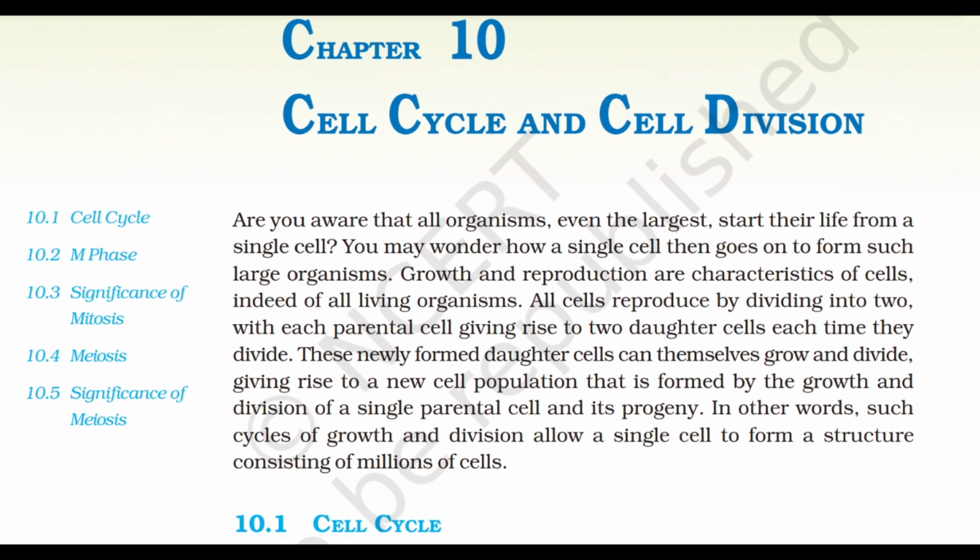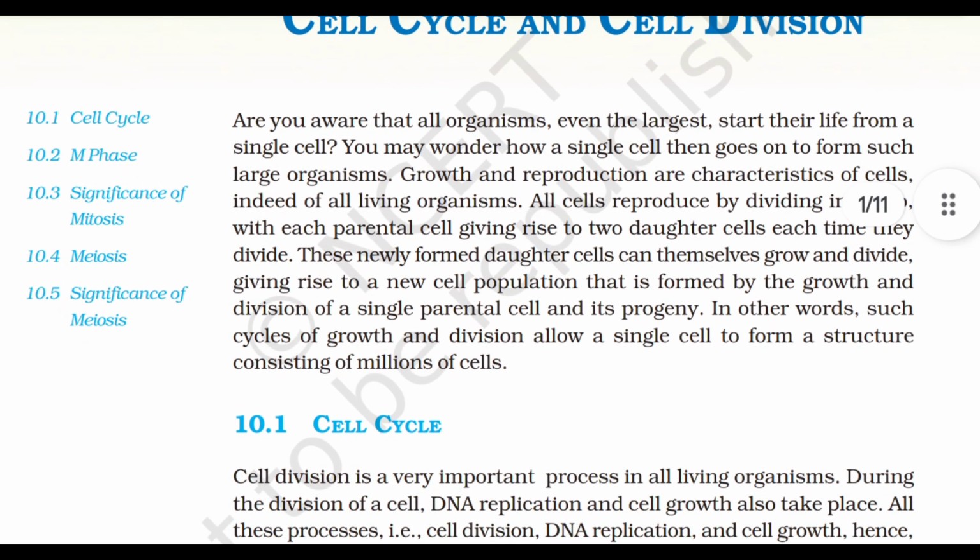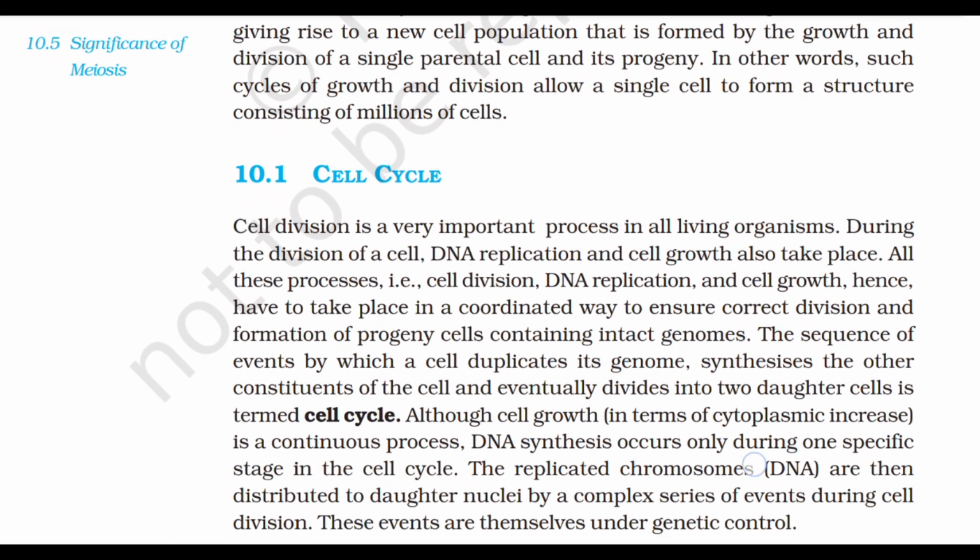All cells reproduce by dividing into two, with each parental cell giving rise to two daughter cells each time they divide. These newly formed daughter cells can themselves grow and divide, giving rise to a new cell population that is formed by the growth and division of a single parental cell and its progeny. In other words, such cycles of growth and division allow a single cell to form a structure consisting of millions of cells. 10.1 Cell Cycle.